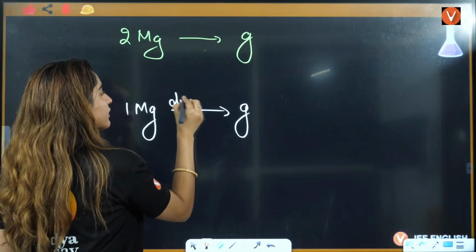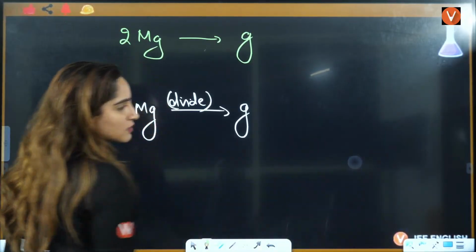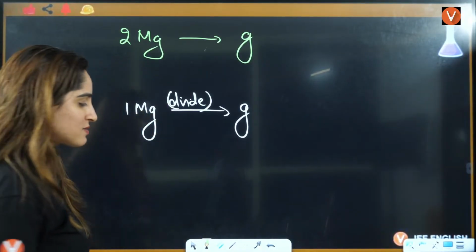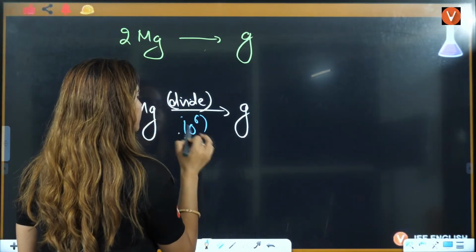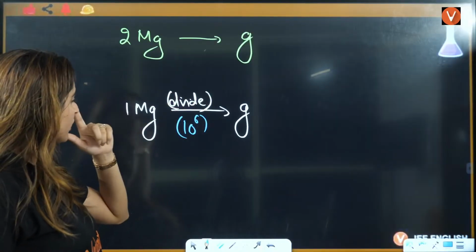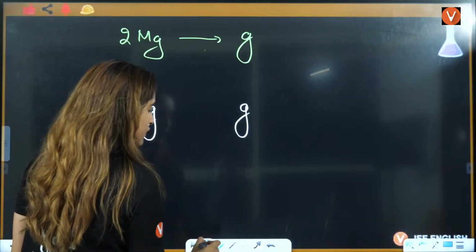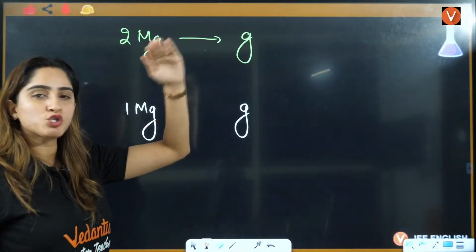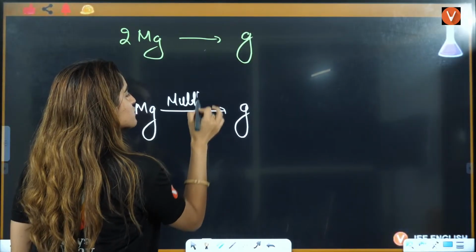Mega definitely means 10 raised to power 6. That means you will divide it with 10 raised to power 6, because you're moving from this to this. Not divide, you're moving from bigger to smaller, so you will multiply. Bigger to smaller is when you will multiply.